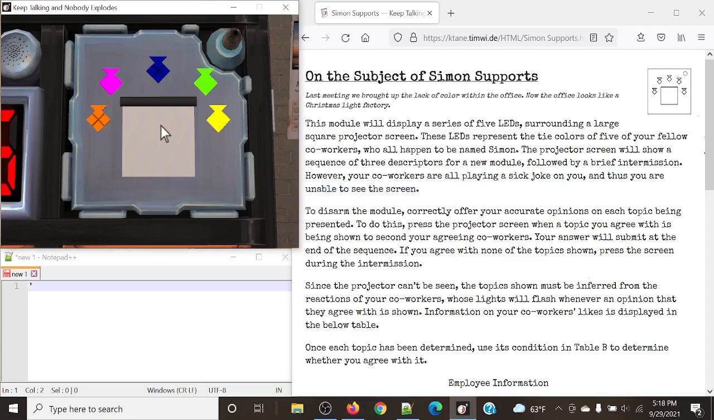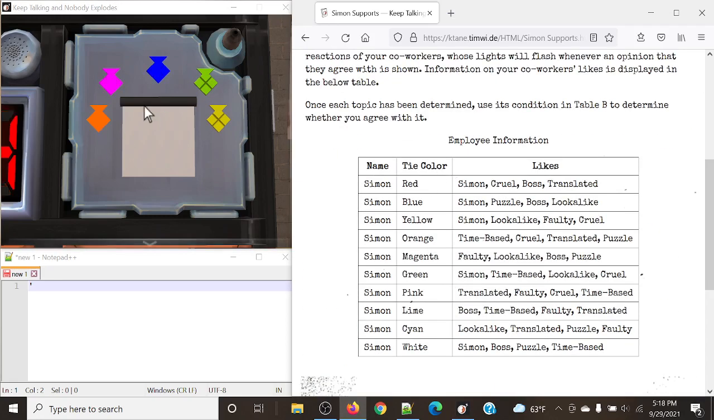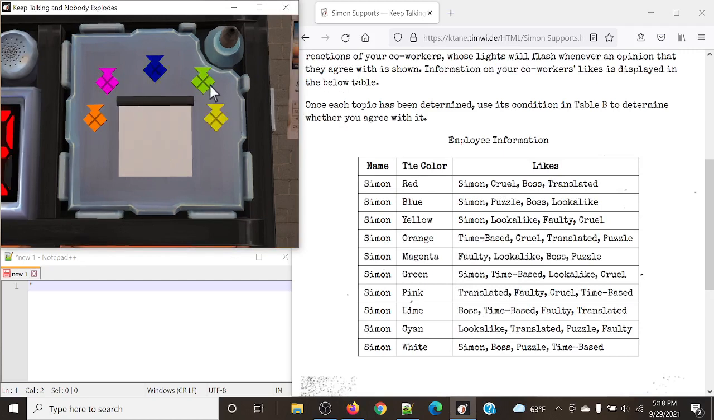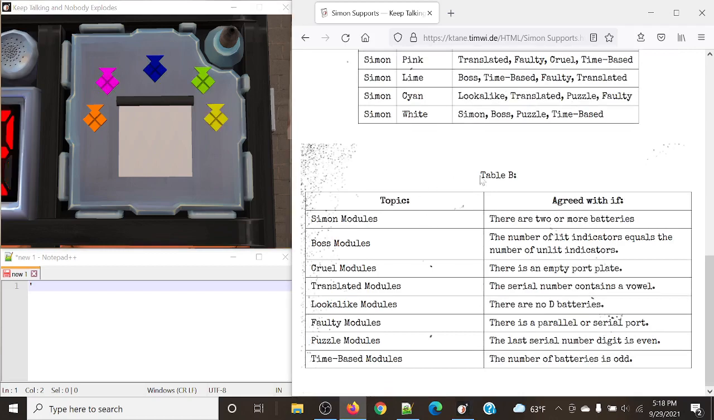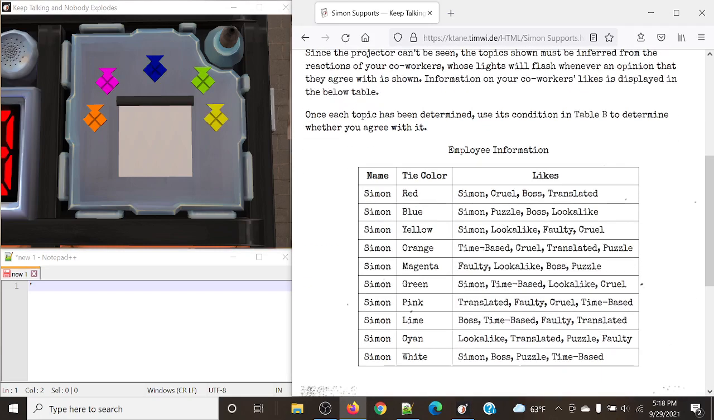So we're going to use the flashes of the ties to correspond to the likes that each employee has based off of their tie color. What we must do is figure out what each of these 3 different topics are, and figure out whether we agree with them or not. So let's take a look.